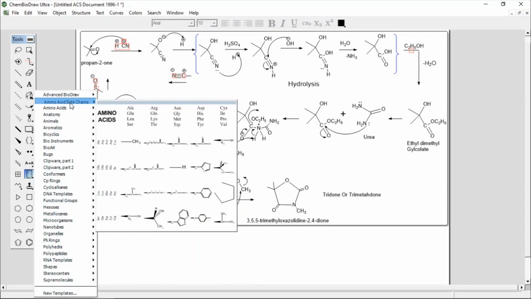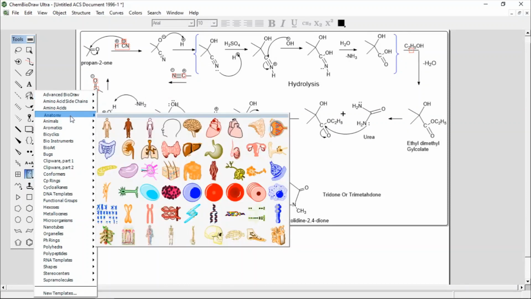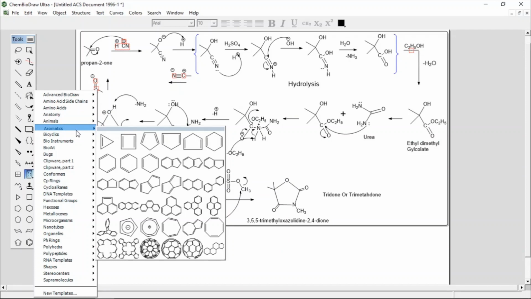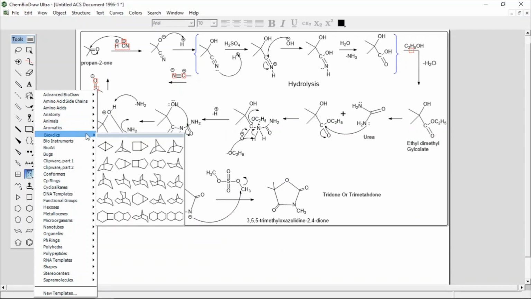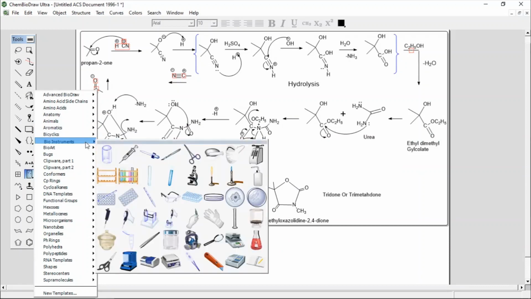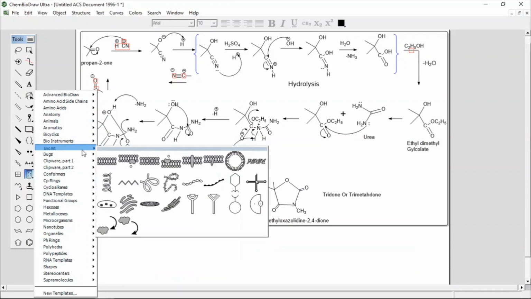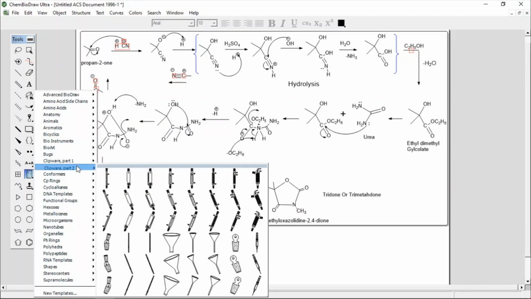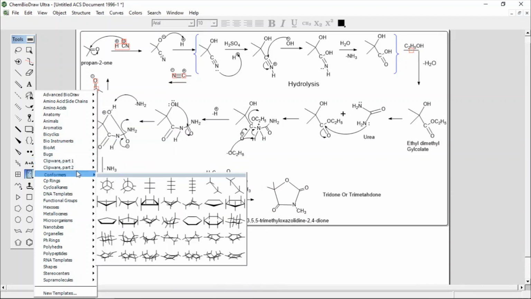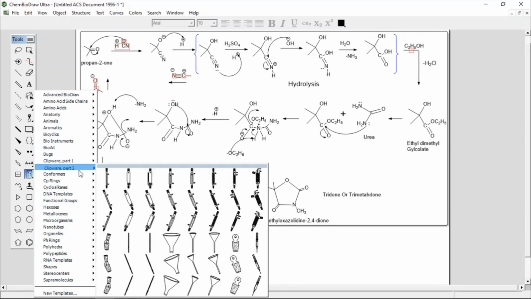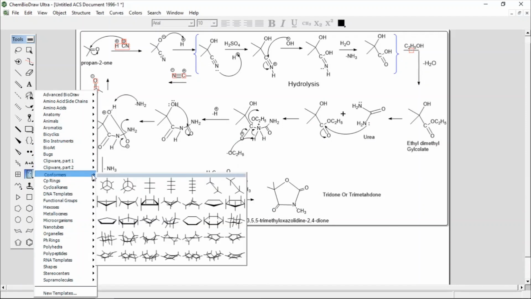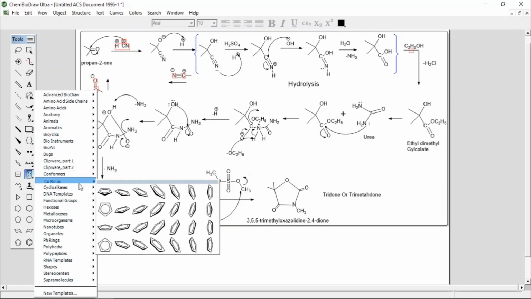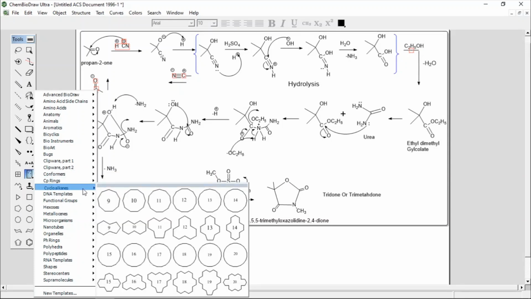In ChemBioDraw you can add amino acids, anatomy, animals, aromatic rings, bicycles, bicyclic compounds, bio instruments, bio art, bugs, different clipwares. Conformers in stereochemistry, you are using Newman, eclipsed, staggered, then rings, cycloalkanes, different rings.